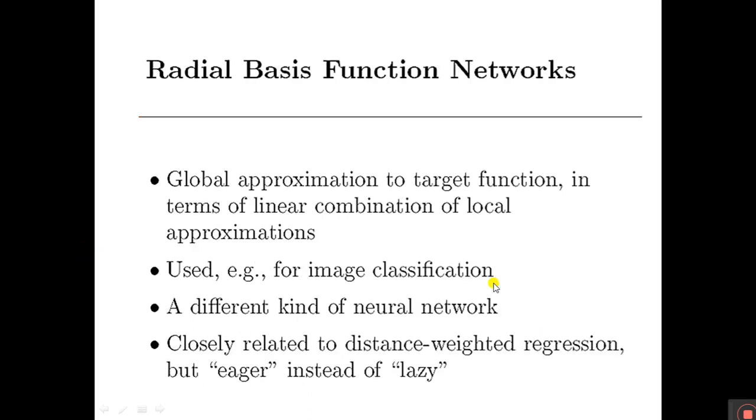Actually, this radial basis function, that is RBF, is a function of a neural network, similar to a neural network. Right? So that is mentioned here, a different kind of neural network. It's closely related to distance weighted regression, but eager instead of lazy.